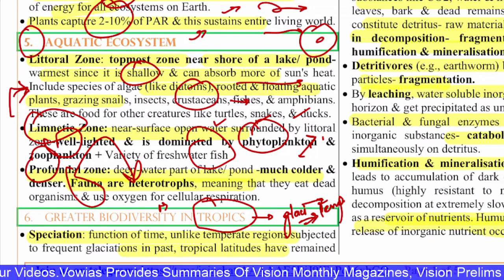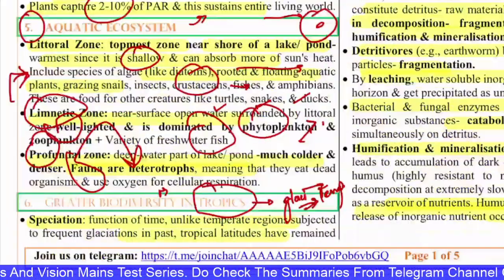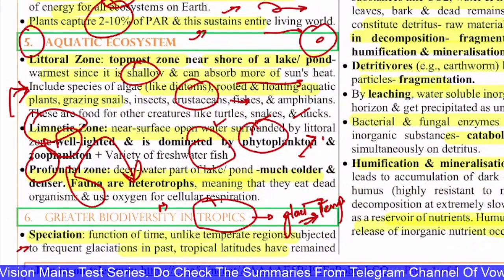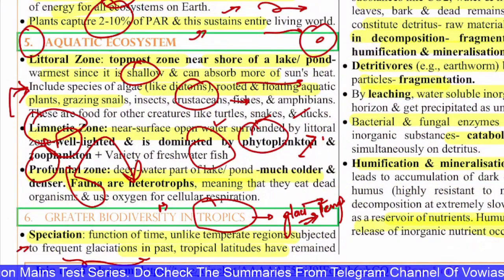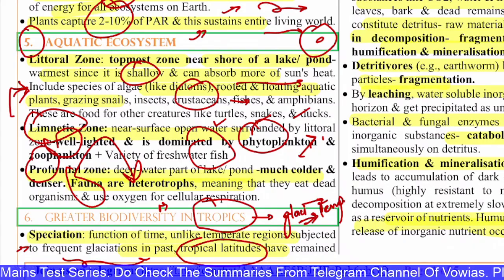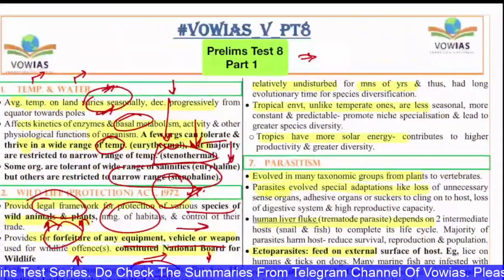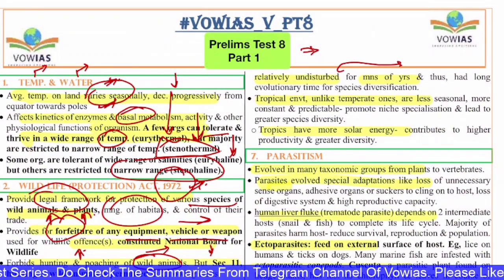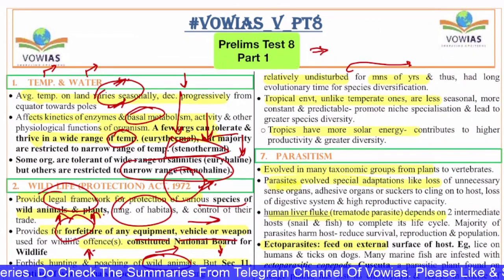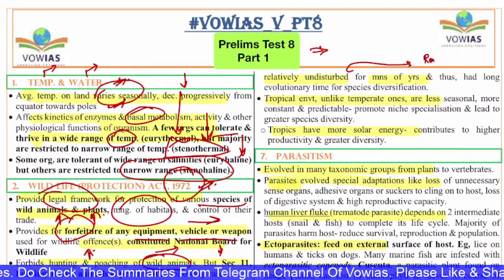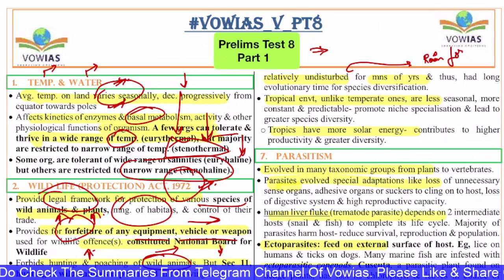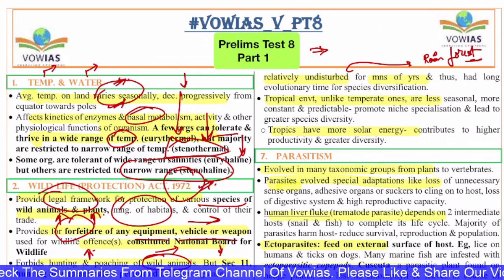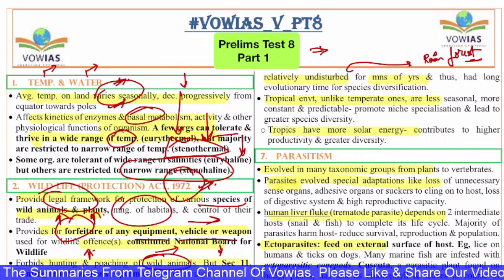Over the course of history, this actually remained undisturbed. Speciation is a function of time. Unlike the temperate regions subjected to frequent glaciation in the past, the tropical latitudes have remained undisturbed for millions of years. And also there is this wide range of diversity in the tropical region because of the tropical rainforest. There will be a high concentration of rains and all, and the species diversity will be high because of that. There is sufficient food available.